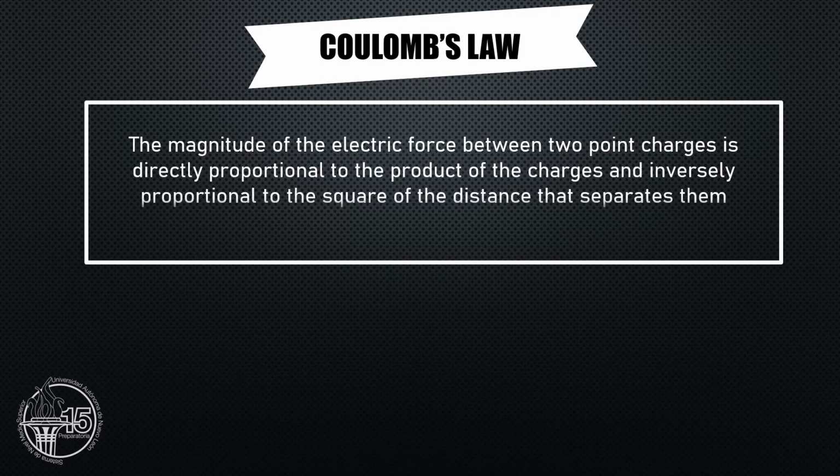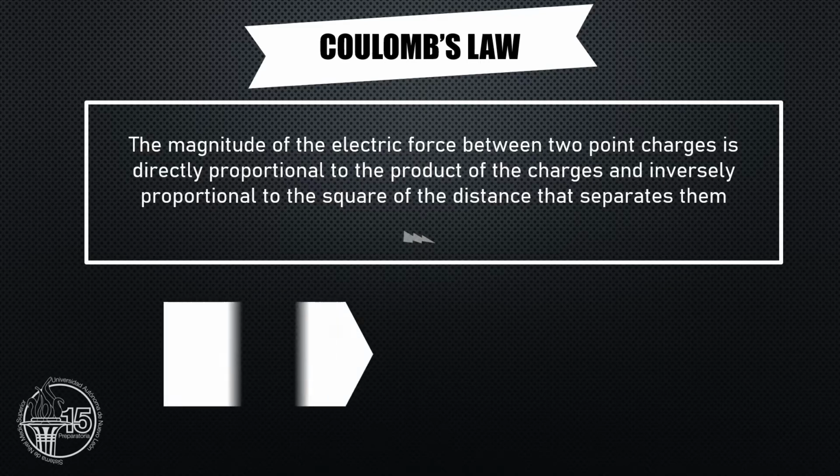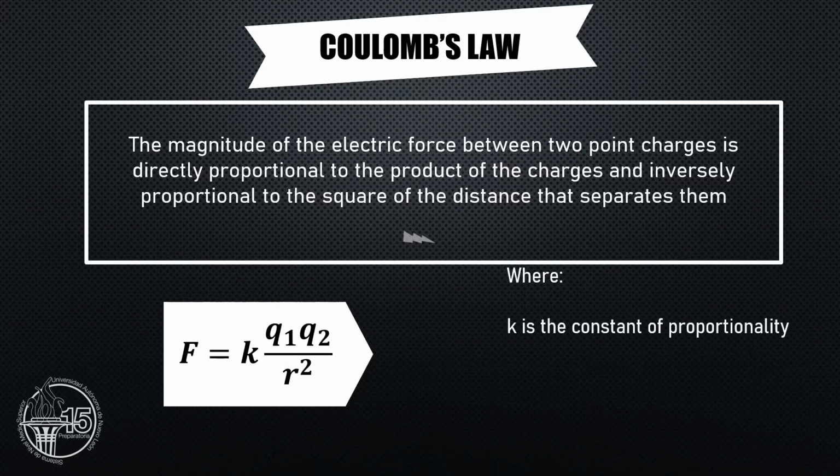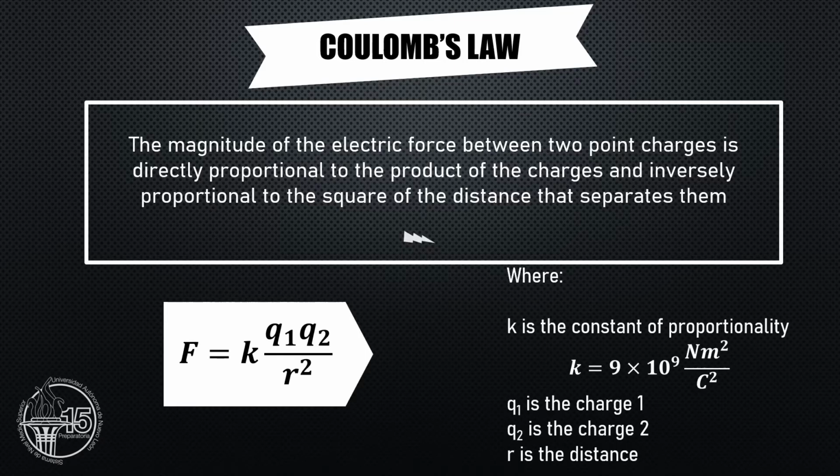Coulomb's law. This law establishes that the magnitude of the electric force between 2 point charges is directly proportional to the product of the charges and inversely proportional to the square of the distance that separates them. This means that the greater the quantity of the charge, the greater the force. But the greater the separation, the lesser the force. So, this law can be represented with the following equation, where K is the constant of proportionality, Q1 is charge number 1, Q2 corresponds to charge number 2, and R is the separation distance.